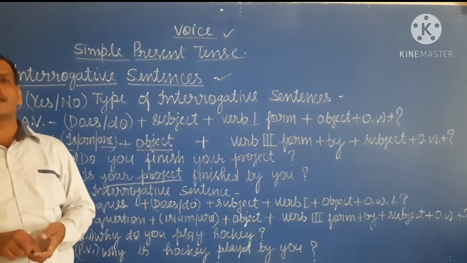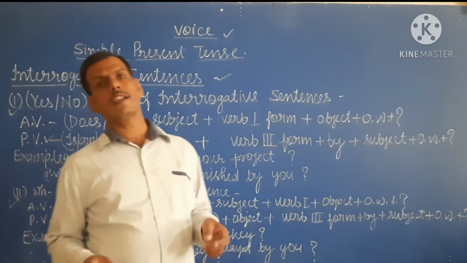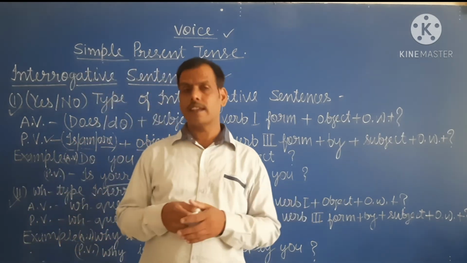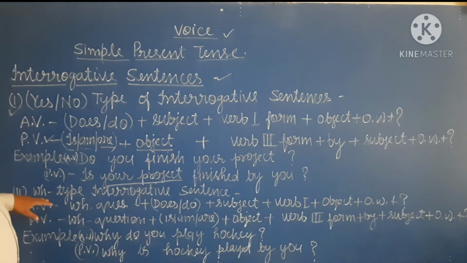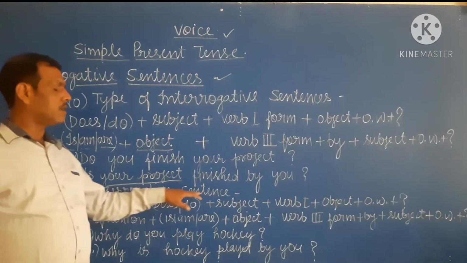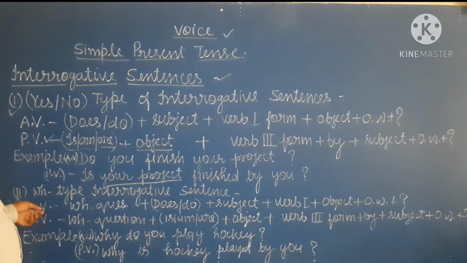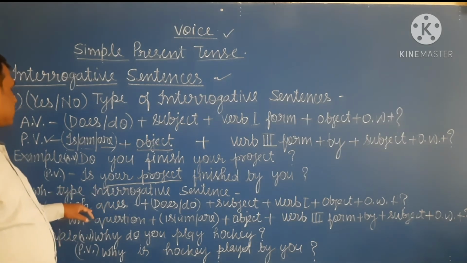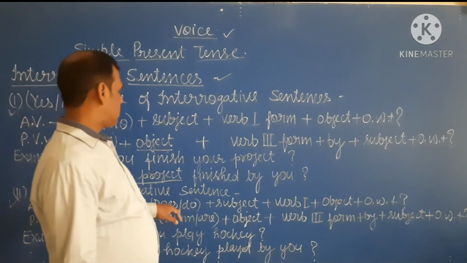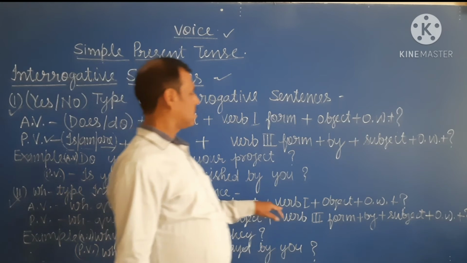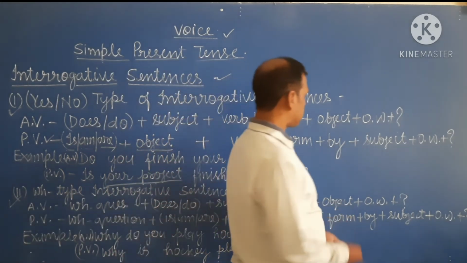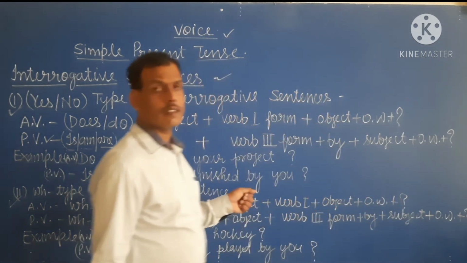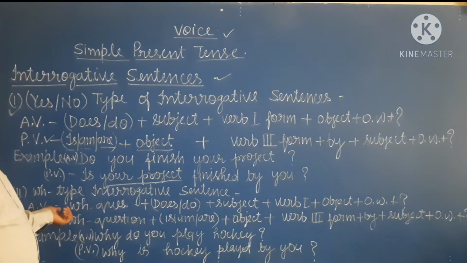WH type interrogative sentences are those that start with a WH question word like when, what, why, where, etc. The active voice of a WH type interrogative sentence is: first we write the WH question word, plus does or do according to the subject, plus first form of the verb, plus object, plus other words, plus question mark.